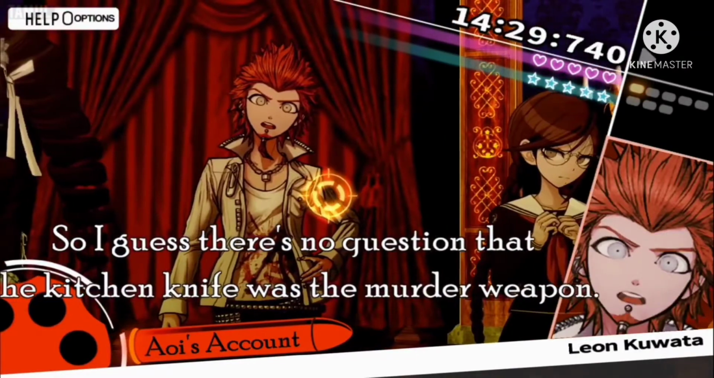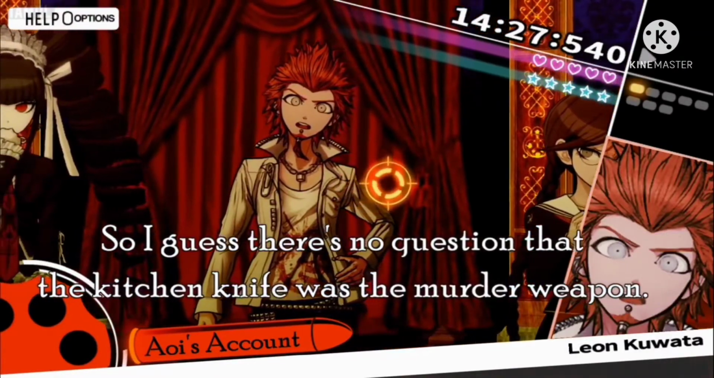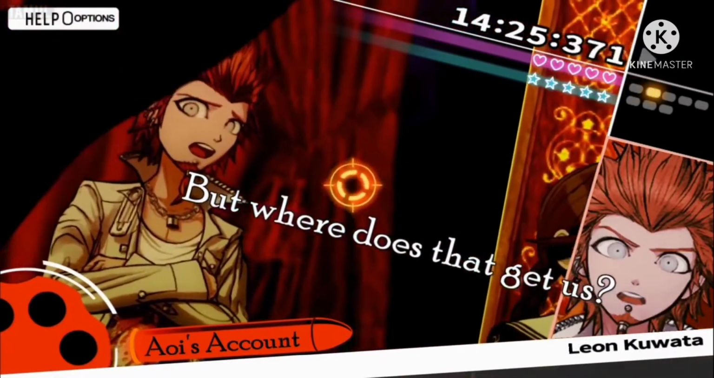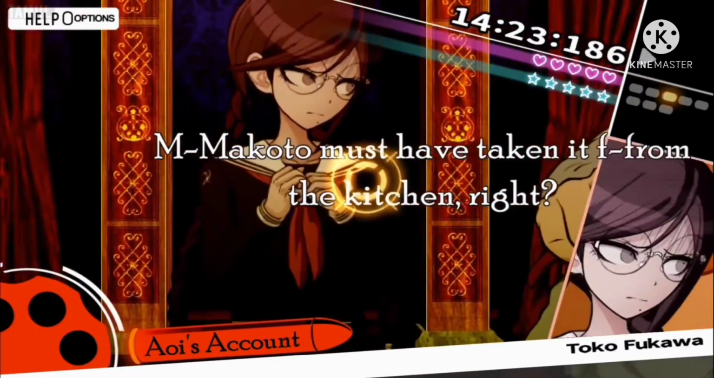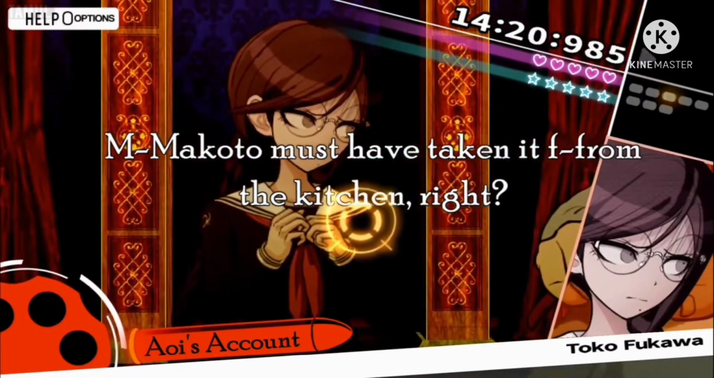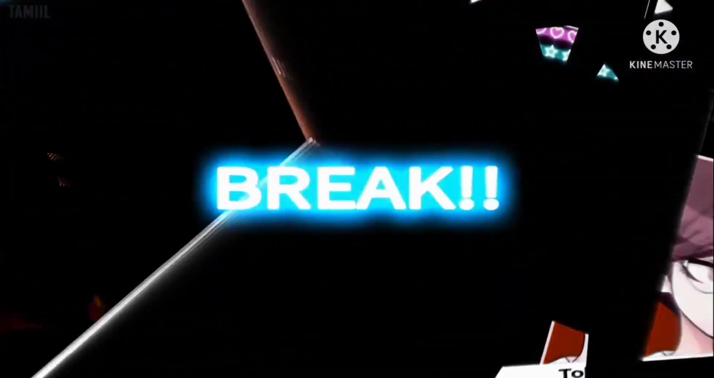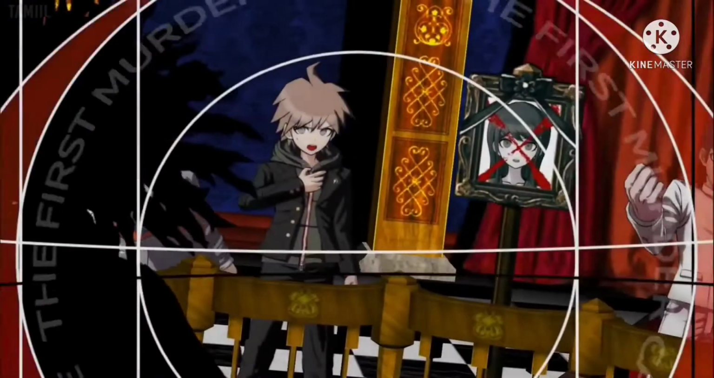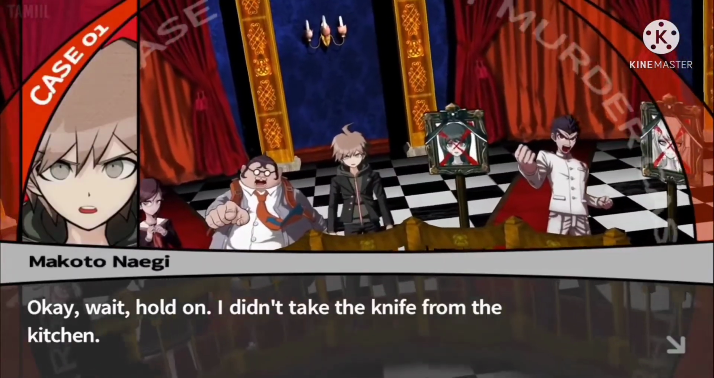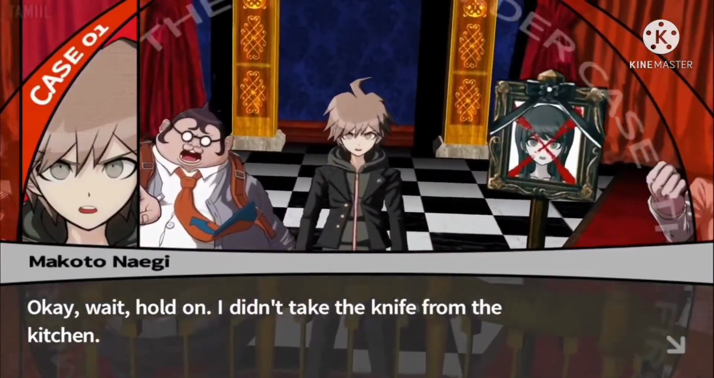So I guess there's no question that the kitchen knife was the murder weapon. But where does that get us? Makoto must have taken it from the kitchen, right? No, that's wrong! Okay, wait. Hold on. I didn't take the knife from the kitchen.